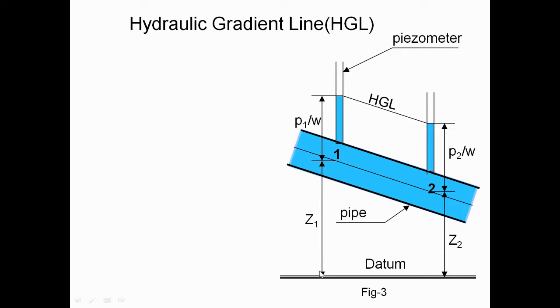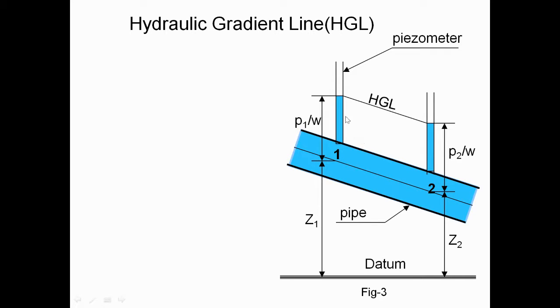Z1 is the height of the pipe at section 1 from the datum. Next, Z2 is similar to Z1, that is, the height of the pipe at section 2 from the datum.